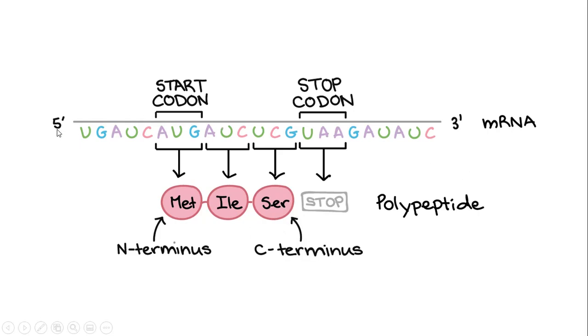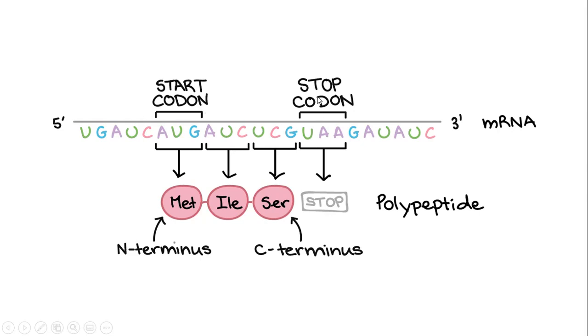From this 5 prime end, the start codon is read, and from the start codon the translation starts, and it keeps on going until the stop codon is reached on this open reading frame.